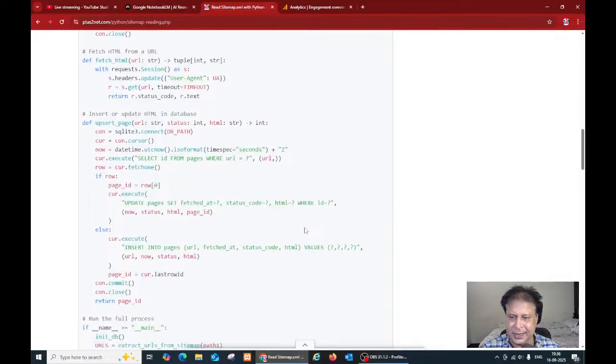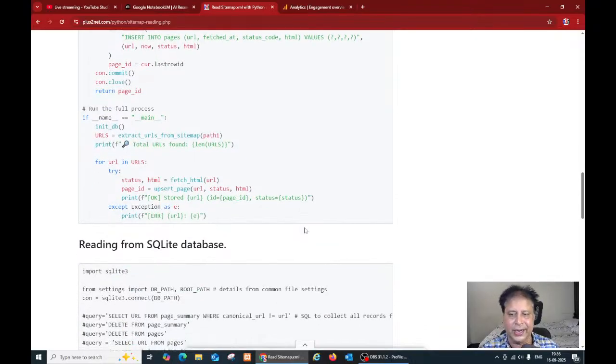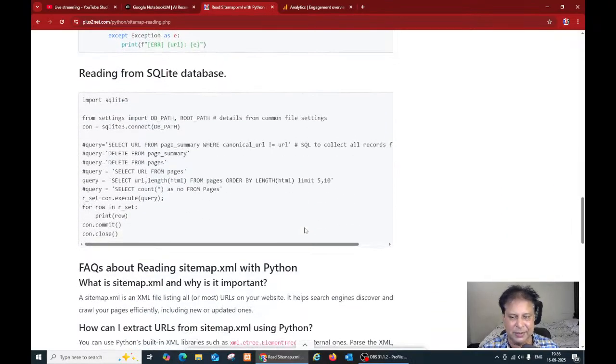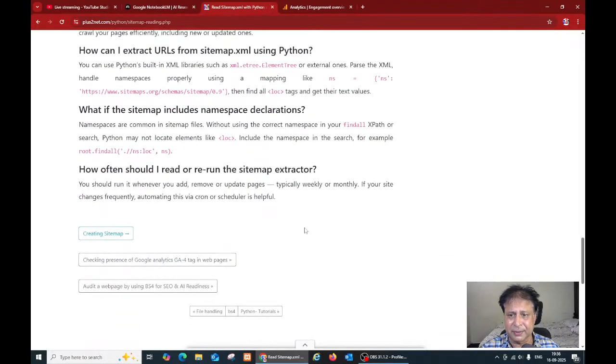Here is the entire source code. It loops one by one through all the URLs or addresses of the pages, then pulls the data and stores it in a SQLite database. You can change it to MySQL or any other database. The process remains the same. So here it is reading an XML file and all.